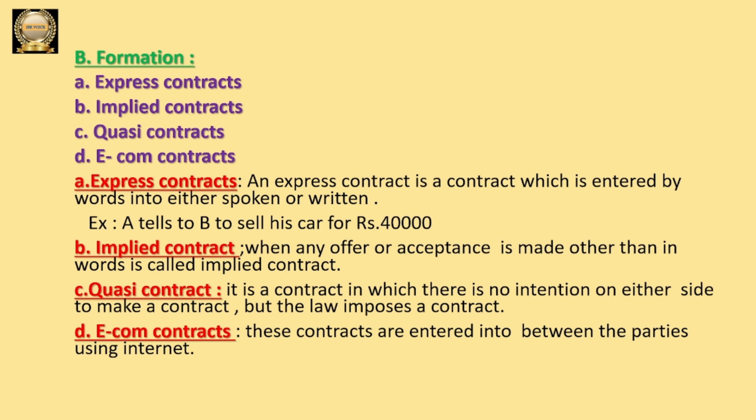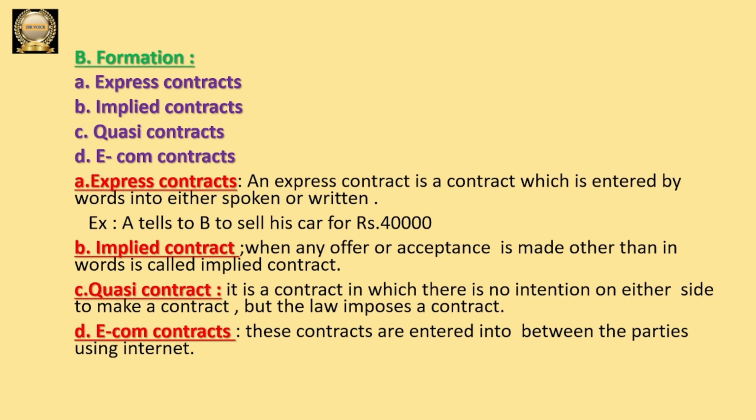Then we can call it an implied contract. If they make the contract other than in words, then it will become an implied contract.